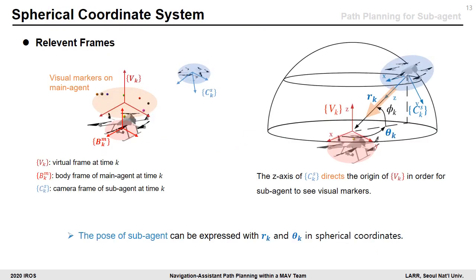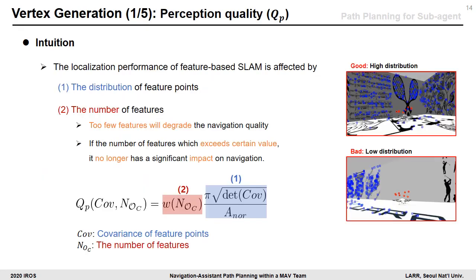We adopt a spherical coordinate system to represent the sub-agent pose effectively. Firstly, in this work, visual markers mounted on the main agent are used to detect the main agent, and the center of the markers is chosen as the origin of the virtual frame. Secondly, the z-axis of the sub-agent camera coordinates directs to the origin of the virtual frame in order for the sub-agent to see the visual markers at all times. And then, assuming that the sub-agent is always in a near-hover state, the pose of the sub-agent can be expressed with two parameters of radius and azimuth angle in spherical coordinates.